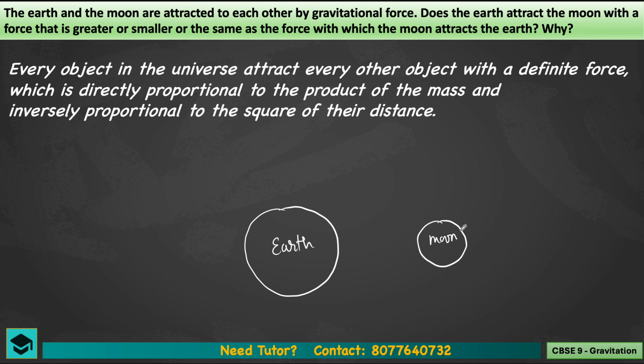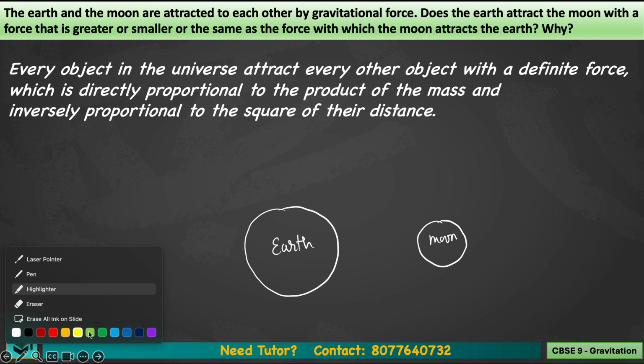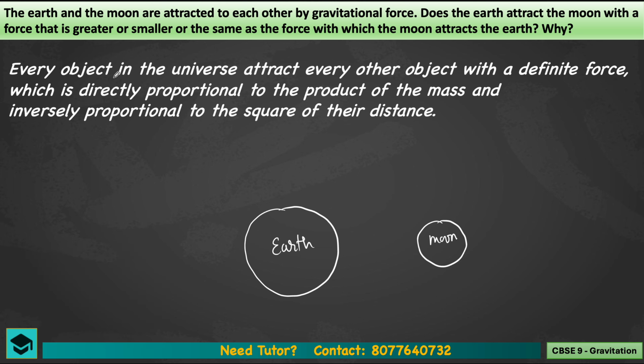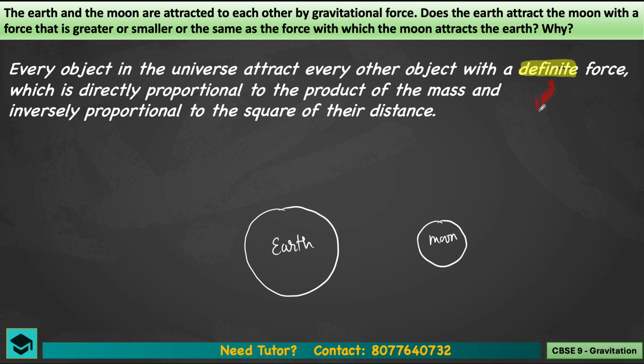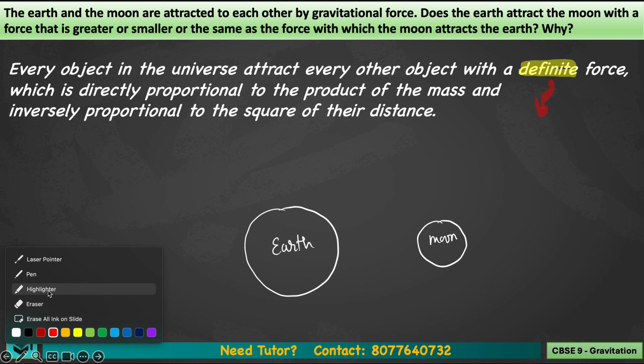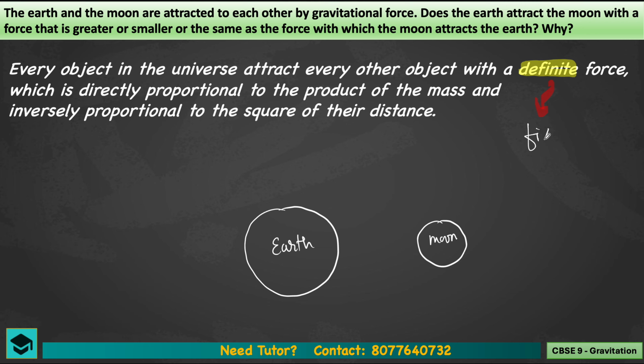But remember, what was the universal law of gravitation? The universal law of gravitation states that every object in the universe attracts every other object with a definite force. Okay, so here the force is definite. What is the meaning of definite? Definite force means it's a fixed force. The value will not change. So here the force is fixed.